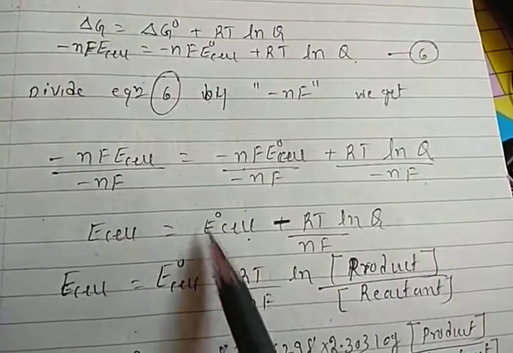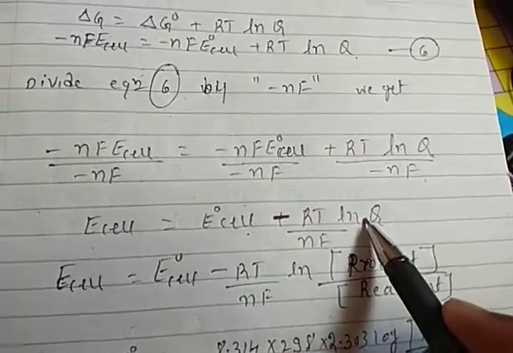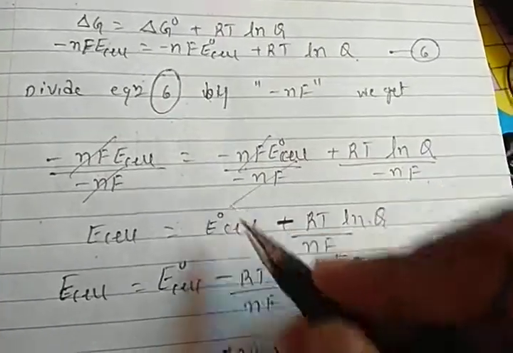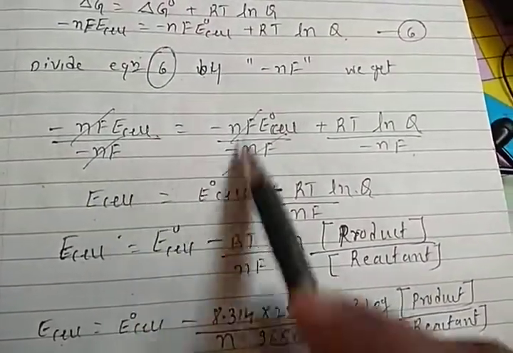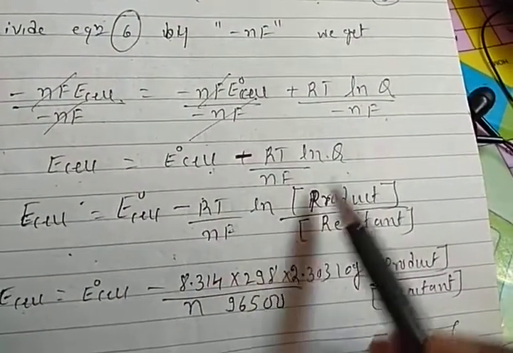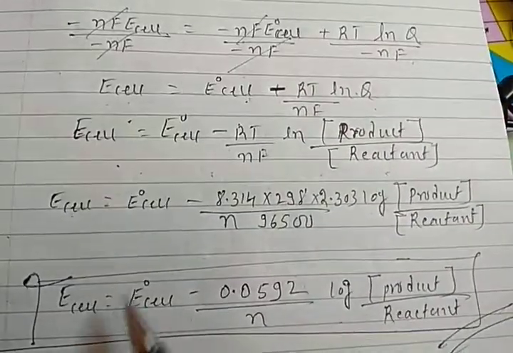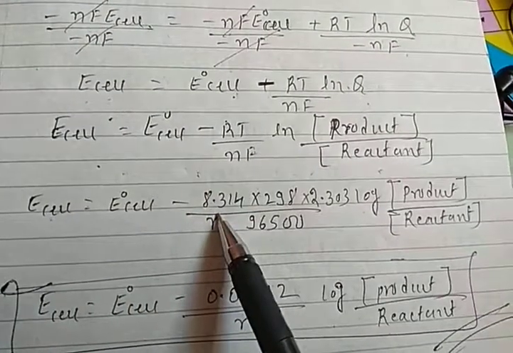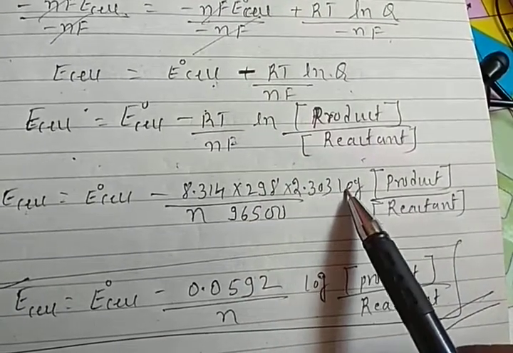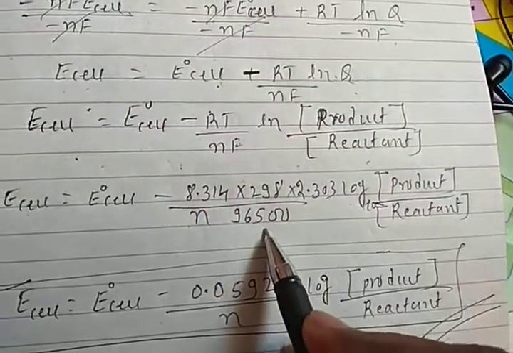So E cell is equal to E naught cell, minus RT by nF ln Q. The nF cancels. We get E cell equals E naught cell minus RT by nF ln Q. Q stands for the reaction quotient, product by reactant. Here R value is 8.314, T value is 298 Kelvin, converting ln to log to the base 10 gives 2.303, and F value is 96500.